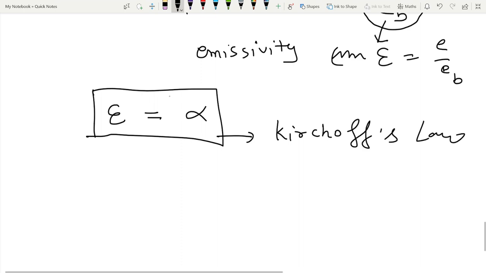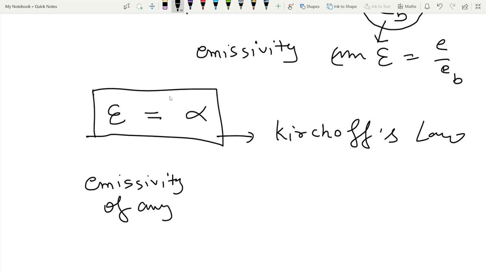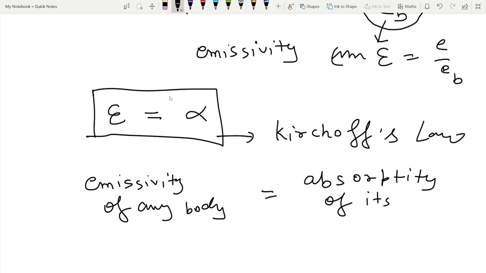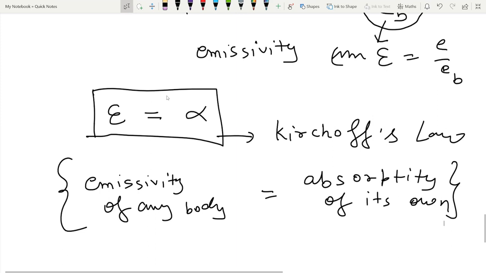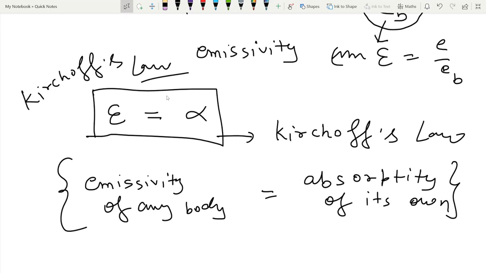This is the final Kirchhoff's law, that is, the emissivity of any body is equal to its own absorptivity. This is given by Kirchhoff's law. So these are basically the four laws of radiation.